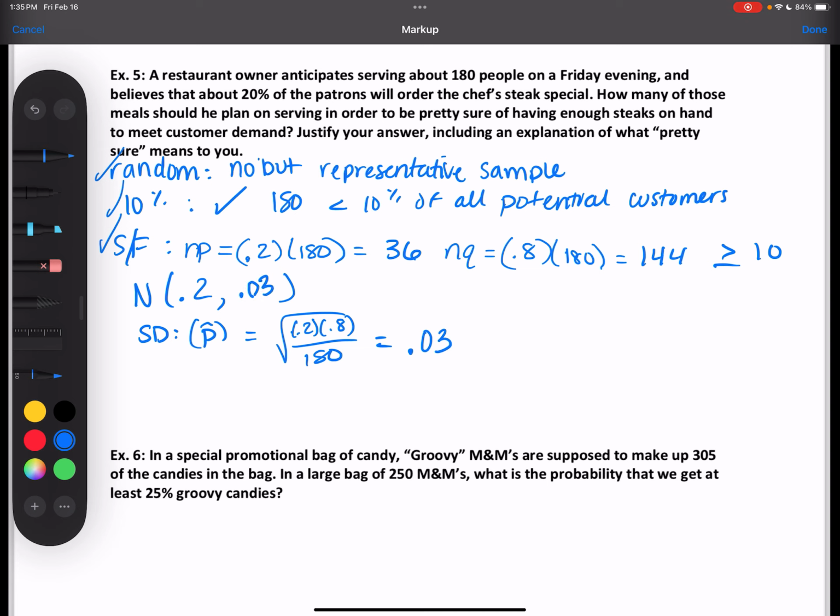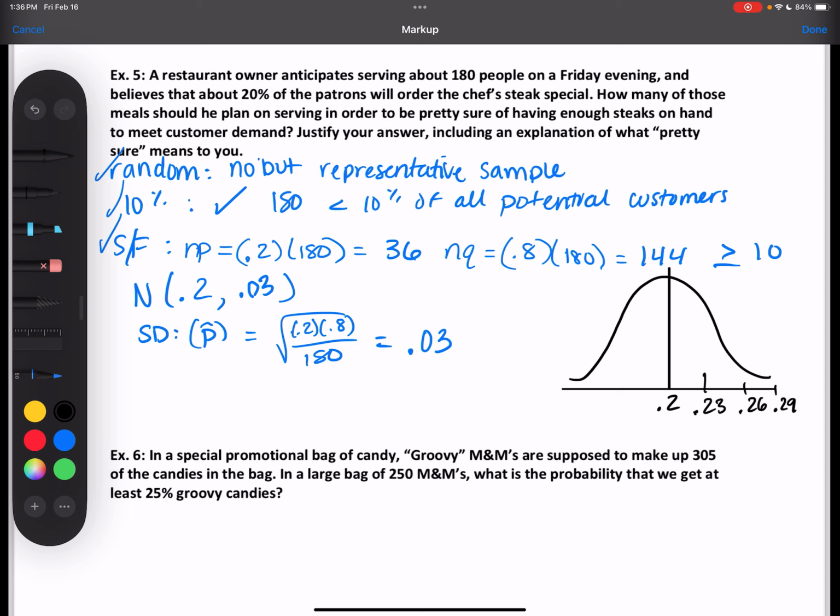So I'm going to draw a curve. The middle is 0.2. One standard deviation away would be 0.23, 2 would be 0.26, 3 would be 0.29. So what would we classify as the usual amount? Or where would we get to the point where we would say it's unusual? Two standard deviations, so like 0.26.